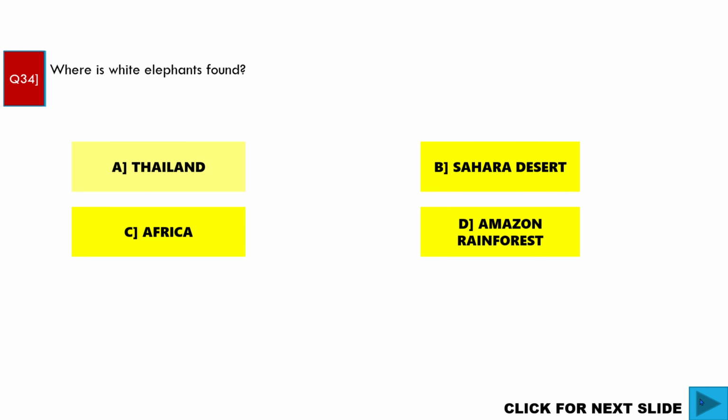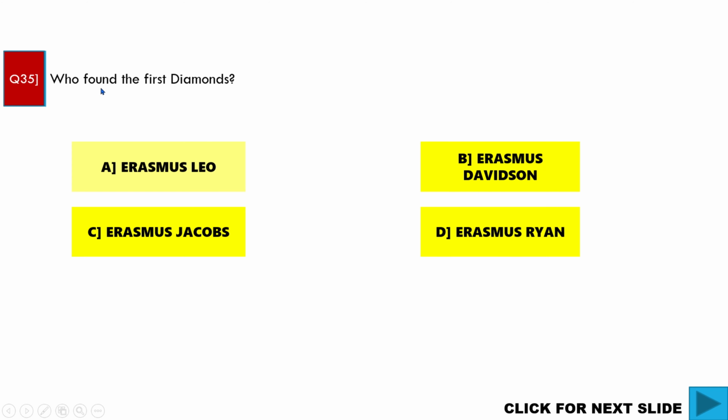Who found the first diamonds? C. Erasmus Jacobs is the correct answer.